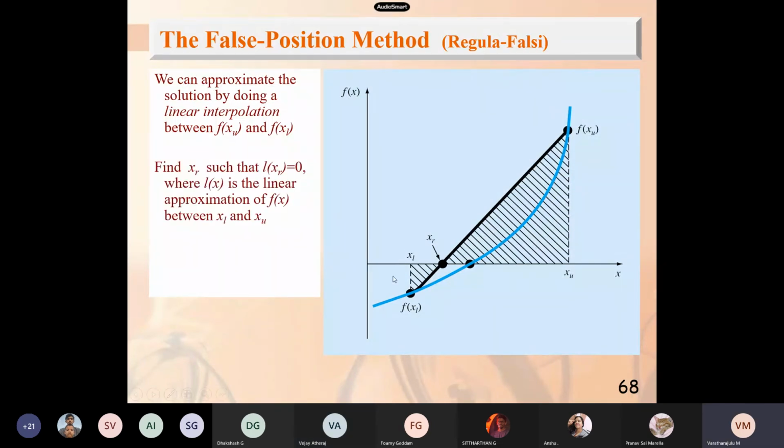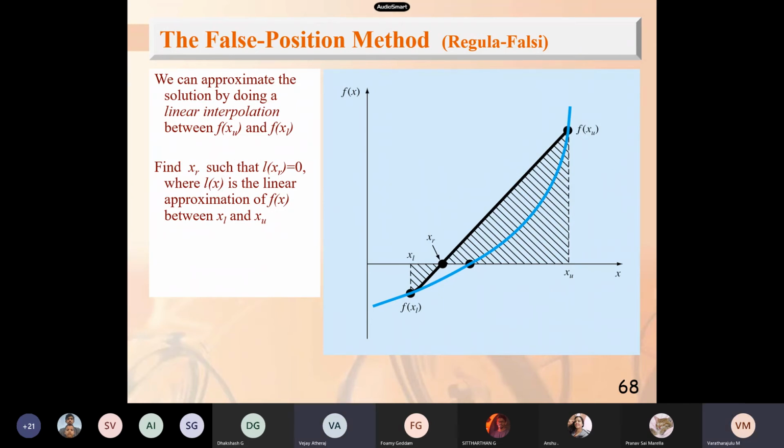This is the linear line given here, and there are two boundaries, xl and xu. The line through f of xl and f of xu meets the axis at one particular point, and from that point we can move to xr.